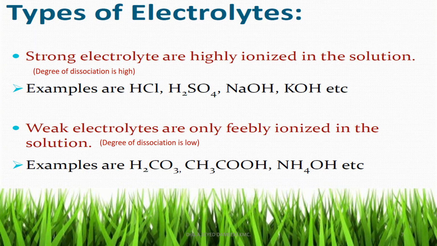Types of electrolytes, there are two types. One is strong electrolyte, another one is weak electrolyte. Strong electrolyte has a high degree of ionization, that is, the electrolytes are highly ionized in the solution. For example, HCl, sulfuric acid, sodium hydroxide, potassium hydroxide, KCl, NaCl, etc. And weak electrolytes are feebly ionized in the solution, that is, degree of dissociation of the weak electrolyte is low. For example, carbonic acid, acetic acid, ammonium hydroxide, etc. So strong electrolyte has a high degree of dissociation in the solution, and weak electrolyte has a low degree of dissociation.